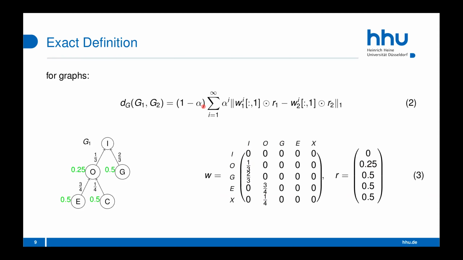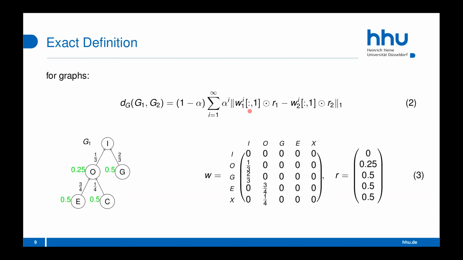And then in this formula, we have again the normalization factor. And then we sum over all possible path lengths to the root node. So for i equal to 1, we only consider the nodes which have a path of length 1 to the root node, which are O and G. Then we have alpha raised to the i again. Then we take the ith power of the matrix W and then consider the first column.